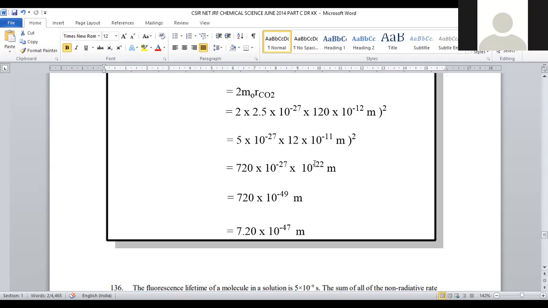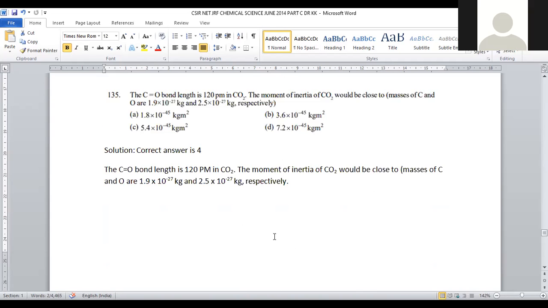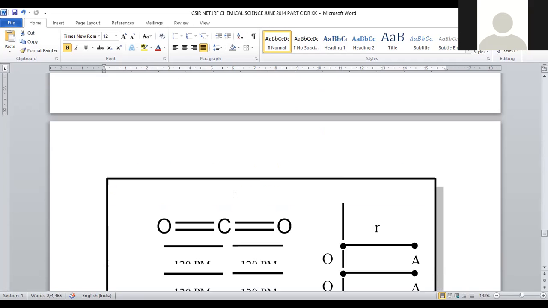So here the bases are the same, so the powers can be added. If the base is the same, the powers can be added. Summation of both the powers is possible. It will be 720 into 10 to the power minus 49, and you can write the same in the form of 7.2 into 10 to the power minus 47. This will be the final answer, which is provided in option D. For question number 135, option D will be the right answer.